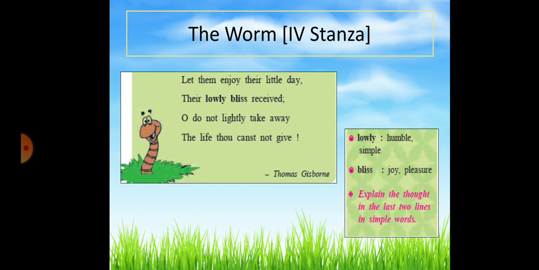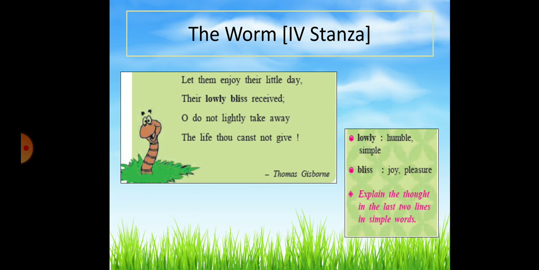And so he says that let them enjoy their small life with simple pleasures. What are simple pleasures? Lowly means simple, and bliss means pleasure. So he says that let them enjoy their small life with simple pleasures that they get.